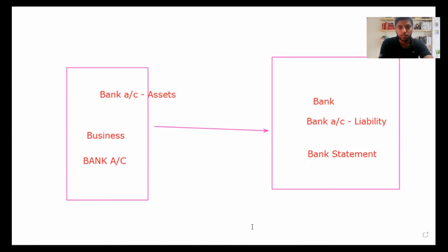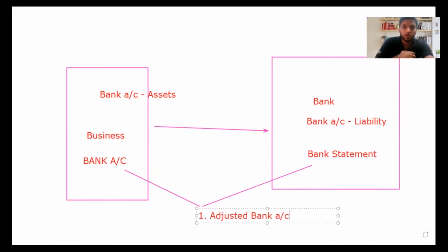Also we will be doing something called adjusted cash flow. So when there's a difference between these two, we will be preparing two accounts. Let me write it here. You can note it down. This will be helpful for you. So we prepare two accounts. What are the two accounts? Number one, we prepare the adjusted bank account. The mistakes we are making, we correct. So we will correct our bank account first.